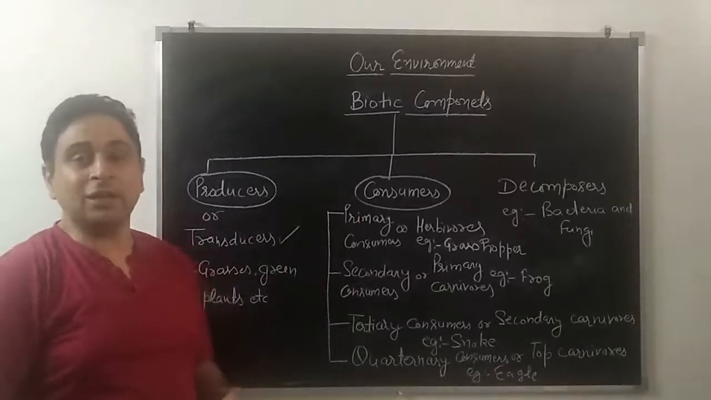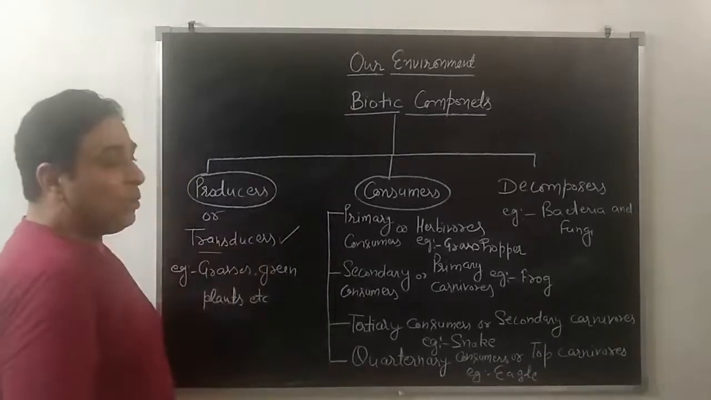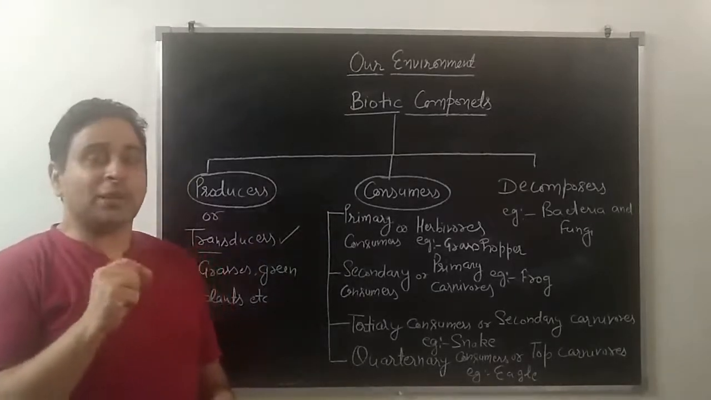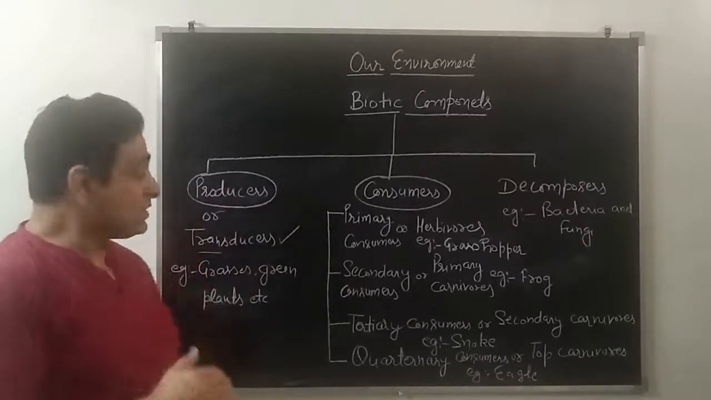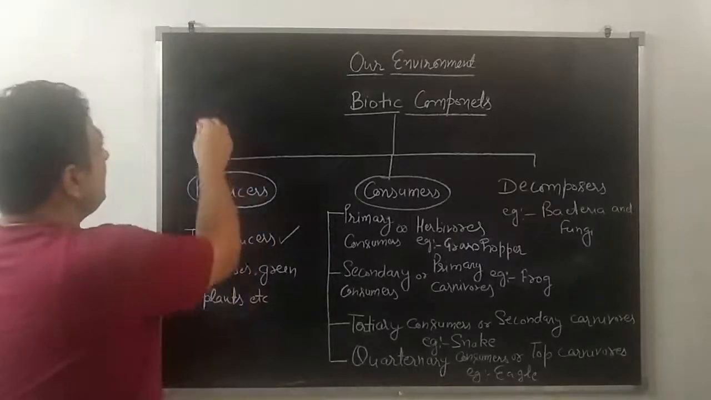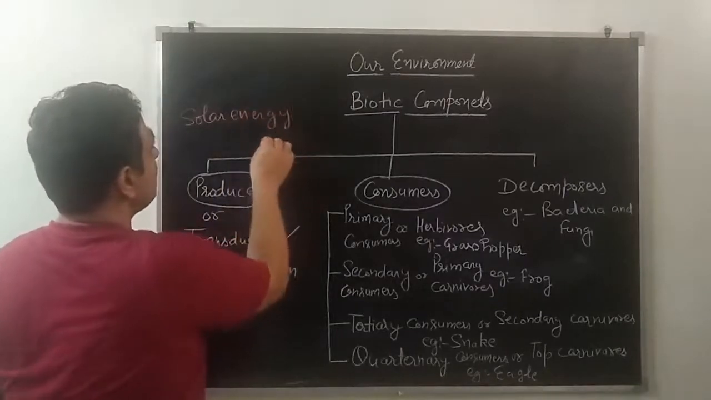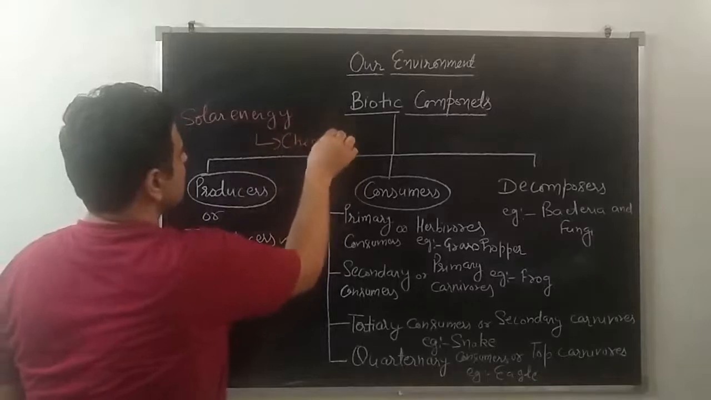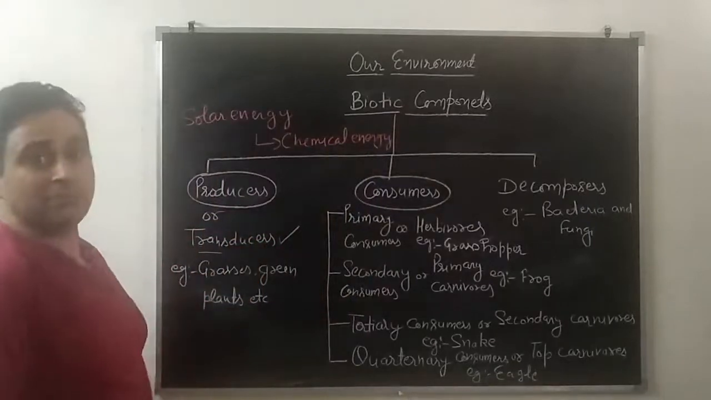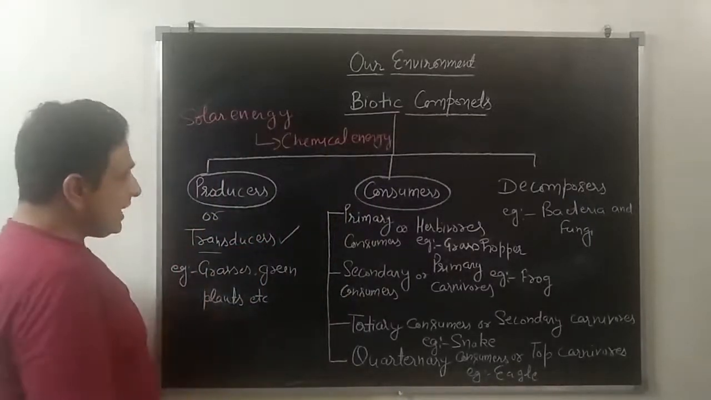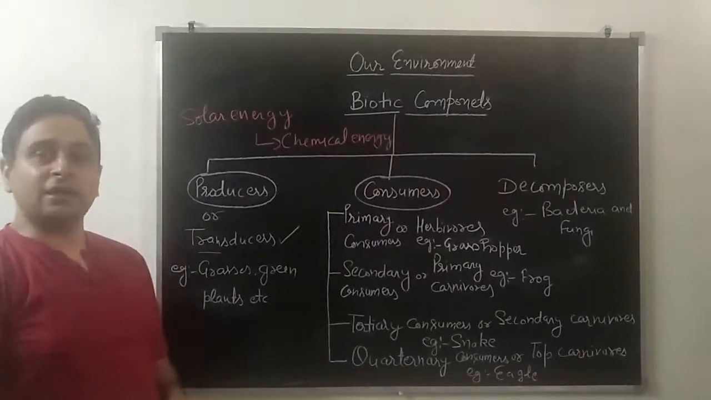Producers, why we said? Because they are able to make their food themselves. And why they are called transducers? Because they are converting solar energy into chemical energy, and that energy is utilized by them for making their food. So that's why they are called transducers. Please remember it. And the examples are grasses, green plants. So grasses and green plants can be called producers as well as transducers.